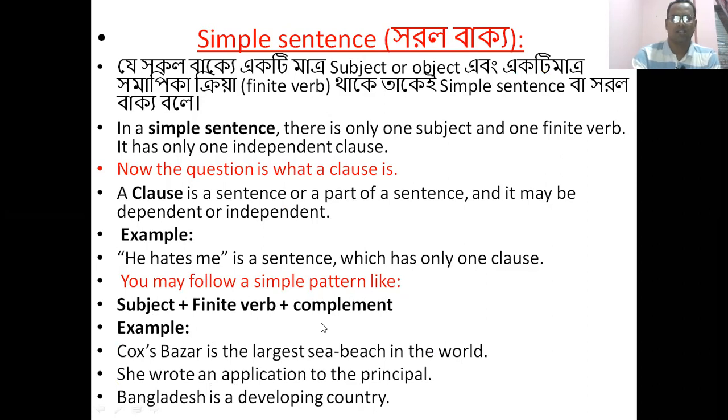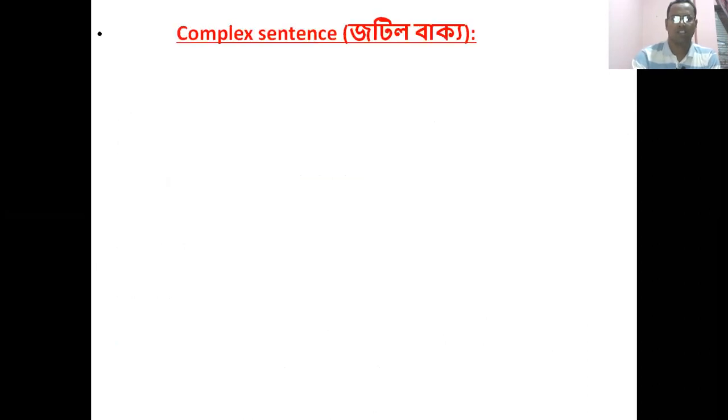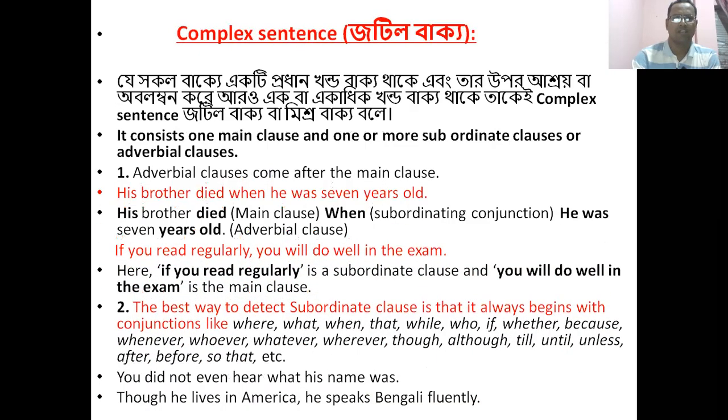Dear learners, let's see what a complex sentence is and the definition of complex sentence. It consists of one main clause and one or more subordinate clauses or adverbial clauses. Adverbial clauses come after the main clause. His brother died when he was 7 years old. Look at this: His brother died is the main clause. When is a subordinate conjunction, and he was 7 years old is the adverbial clause.